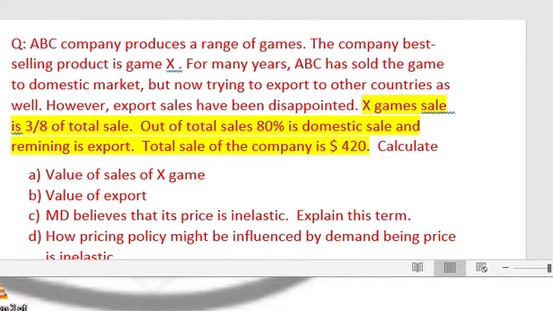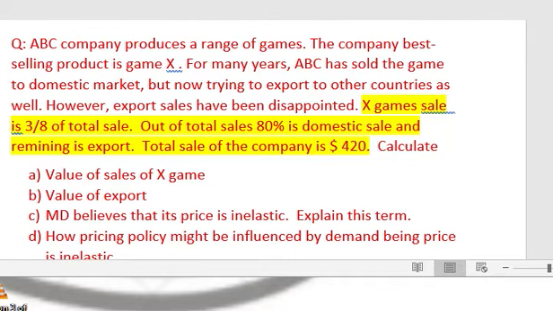ABC company produces a range of games. The company's best selling product is game X. For many years ABC has sold the game to the domestic market, but now is trying to export to other countries as well. However, export sales have been disappointing in the past. Game X sale is 3/8 of total sale. Out of total sale, 80% is domestic and the remaining is export. The total company sale is $420.